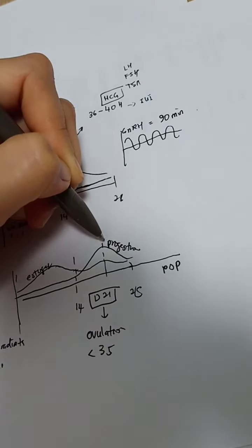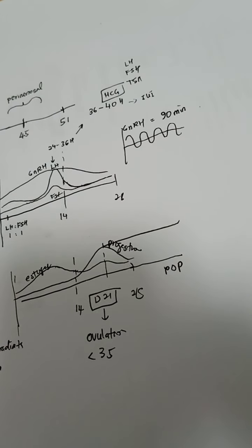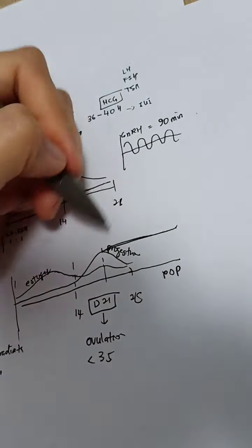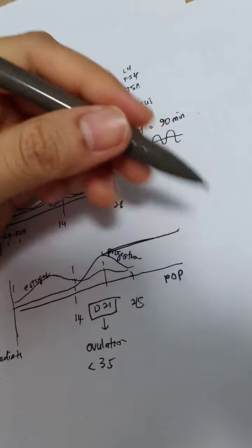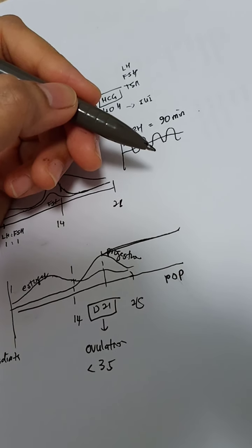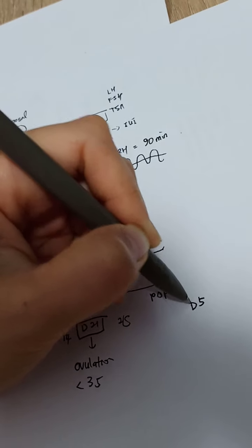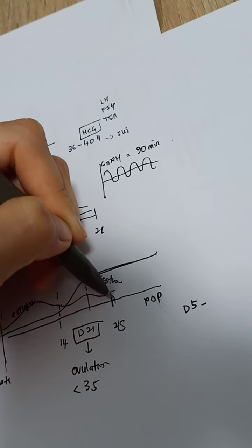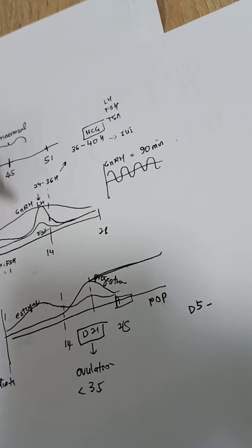Basically you want to maintain this luteal phase. You want to maintain the progesterone level so that you don't have bleeding. But if you want to stimulate the menses, you give like 5 days of progesterone, and you stop the medication, and a few days after that the patient will have withdrawal bleeding and start the cycle again.